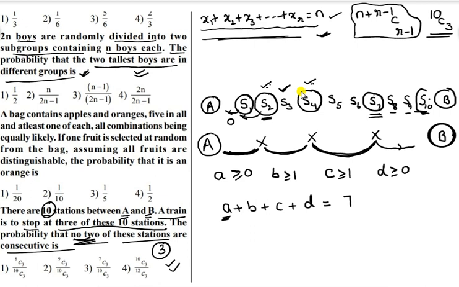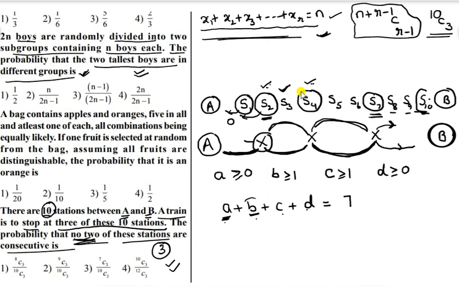Number of stations before the first stop on the left side, between the first and second stop, between the second and third stop, and to the right of the last stop, that is the third stop. So A plus B plus C plus D must equal the total of 10 stations. You remove the stops, then 10 minus 3 is equal to 7.